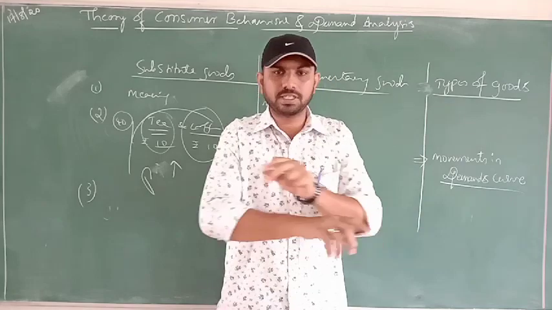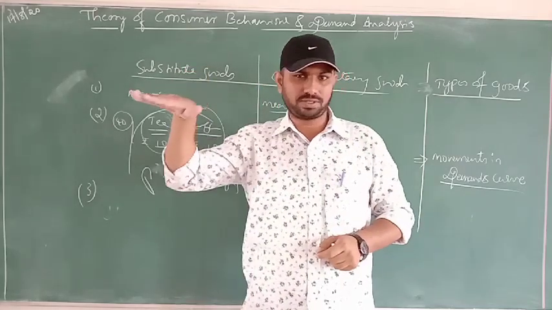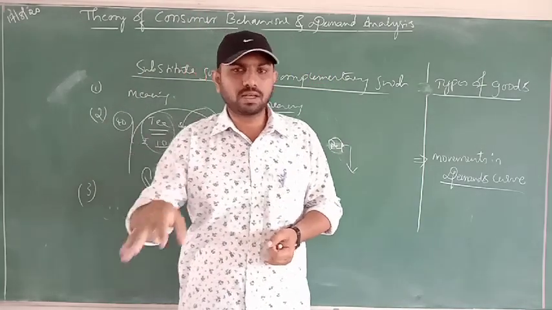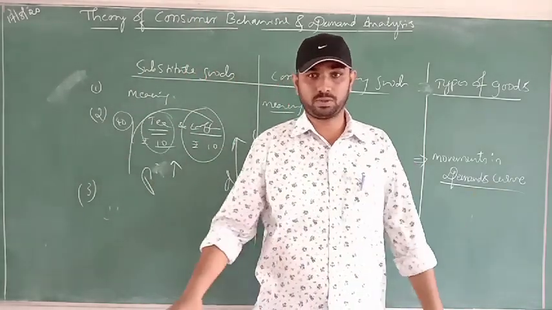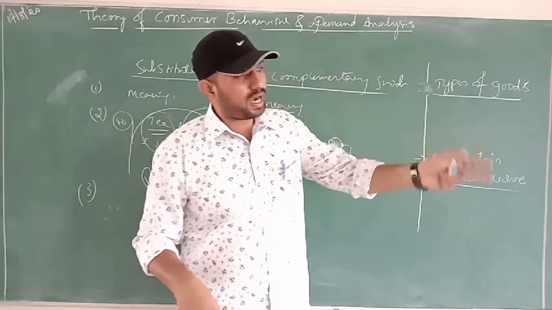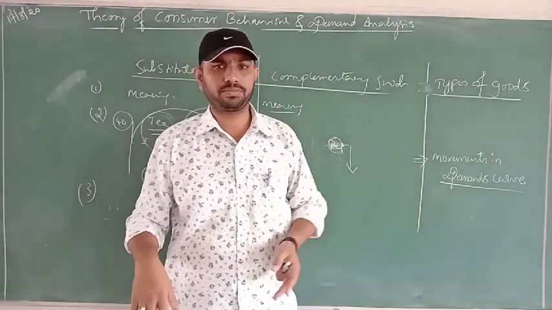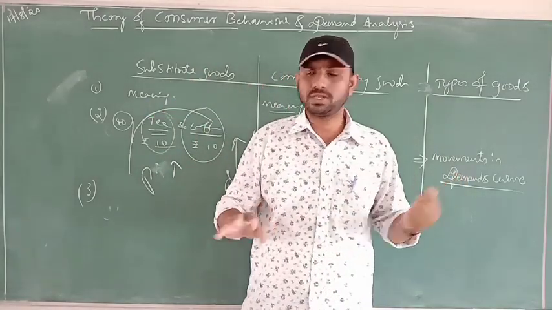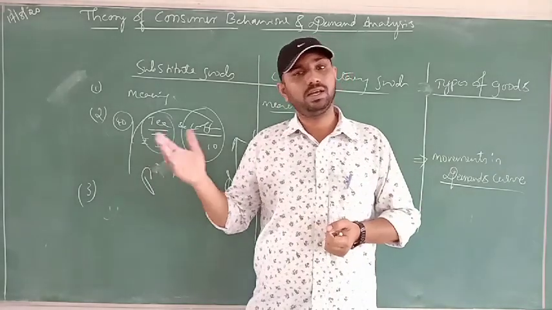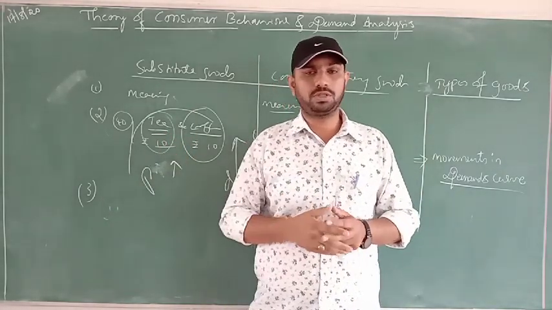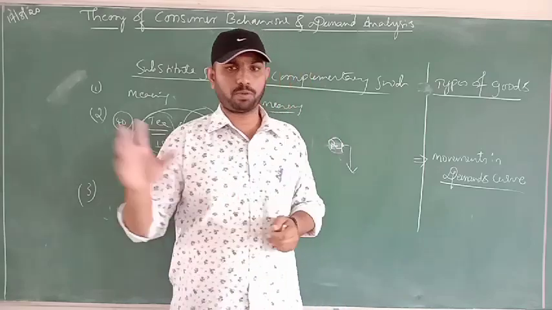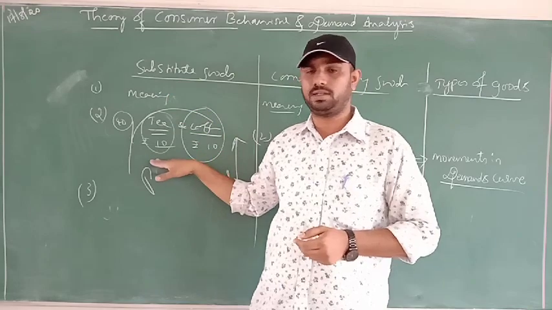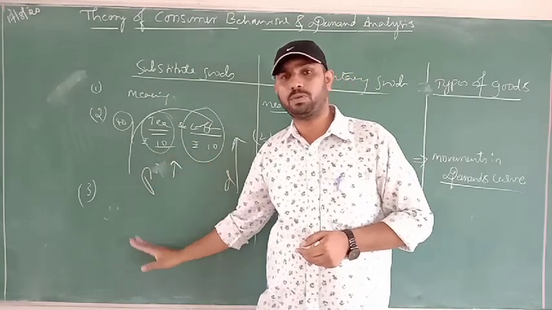At the same time, we can interchange the values. If the price of a bike or scooter has fallen to 25,000 or 10,000 per new vehicle, not second hand, in such case demand for petrol will rush up. So there is always an inverse relation in case of complementary goods. In case of substitutes, there is a positive relation. It is very simple. First you need to understand the meaning, then followed by the effect, then the relation, then followed by an example.